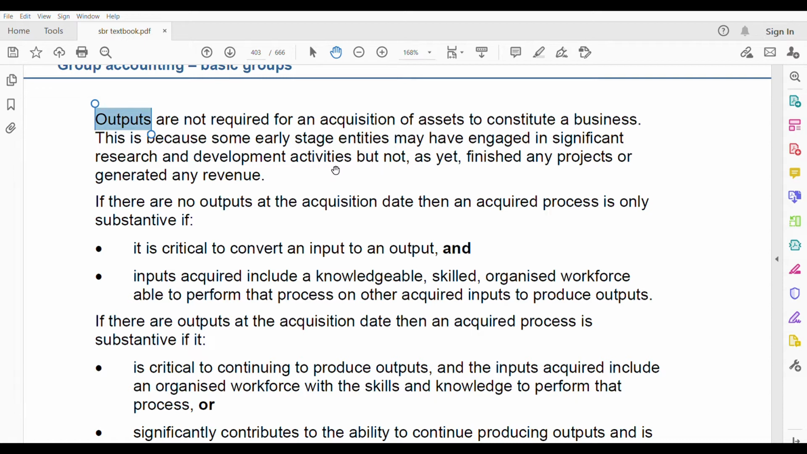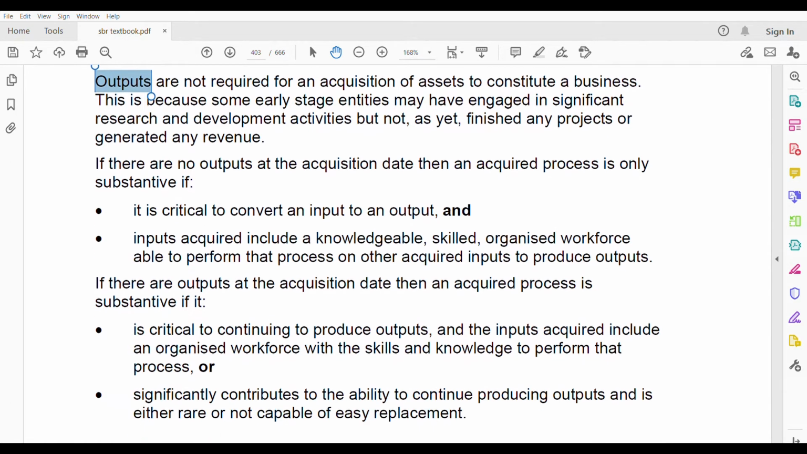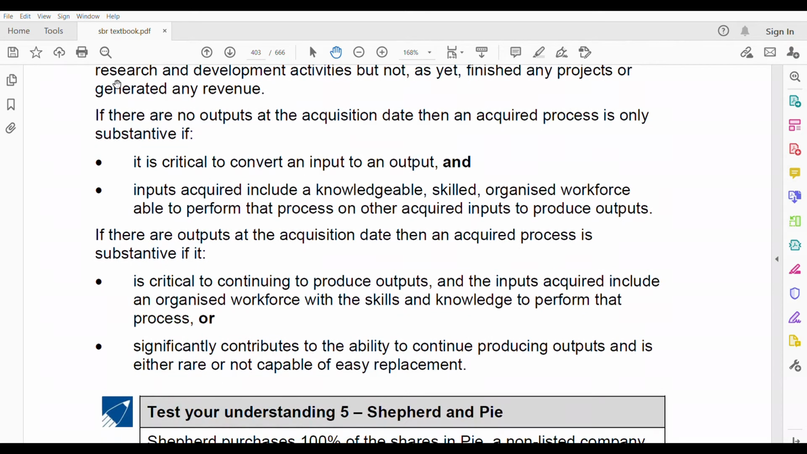Okay. So because output is not there, they are not generating any revenue. That's the reason we don't look at output when we have to decide whether the acquisition of an asset constitutes a business or not. We are only looking at the input and the processes. If there are no outputs at the acquisition date, then an acquired process is only substantive if. So since we are not caring about output, forget about it. What about the process that we are acquiring? Process has to be substantive.